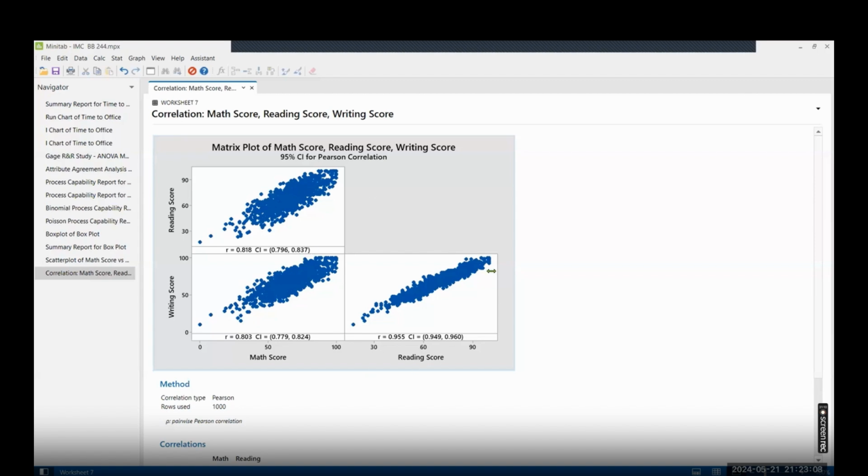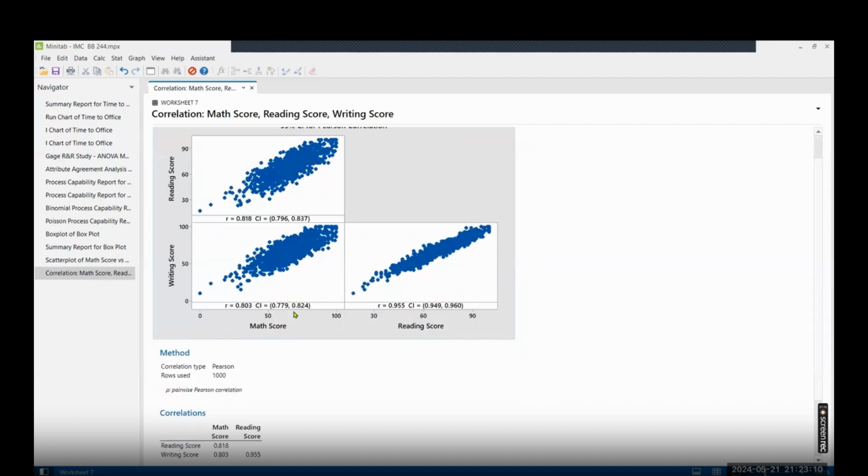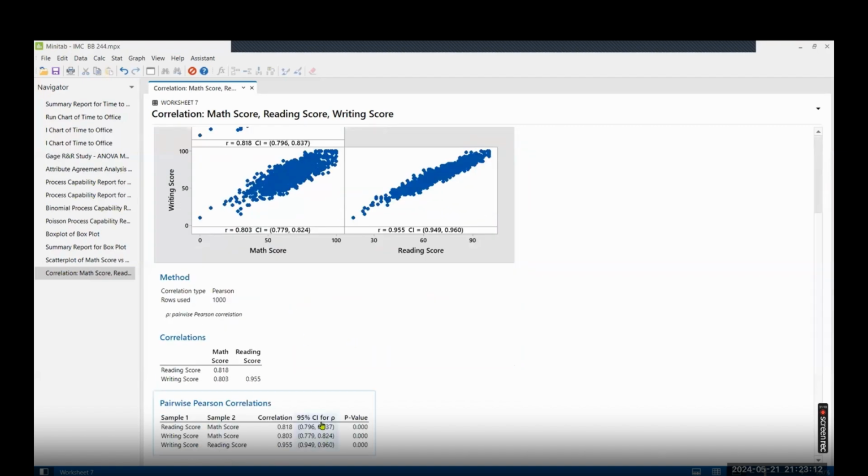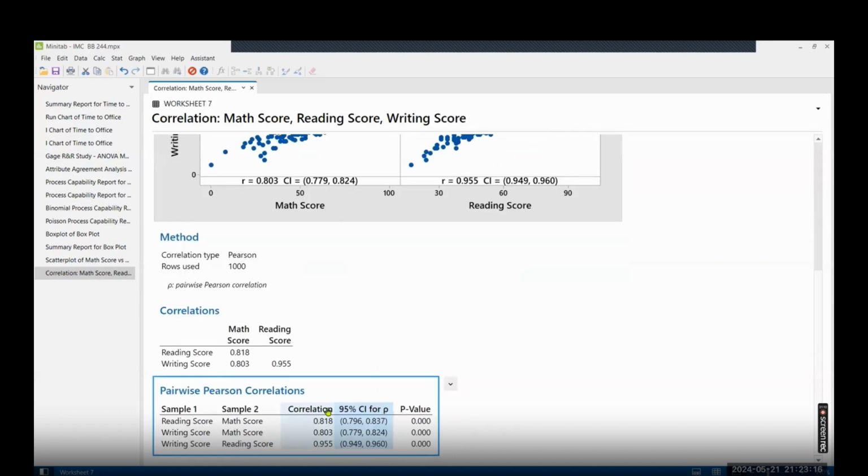That's how we calculate the R value. Now another important thing: you have to look at the last table, which is the pairwise correlation, and we need to look for the P value. Please remember, make a note of what I'm explaining now.